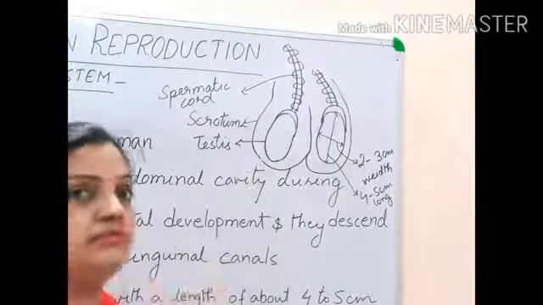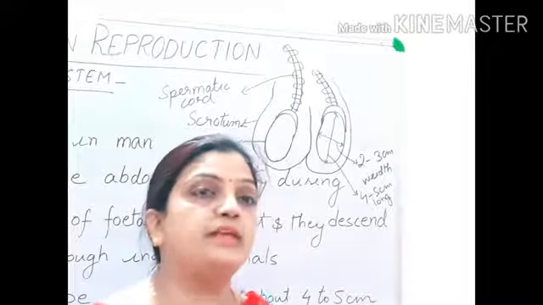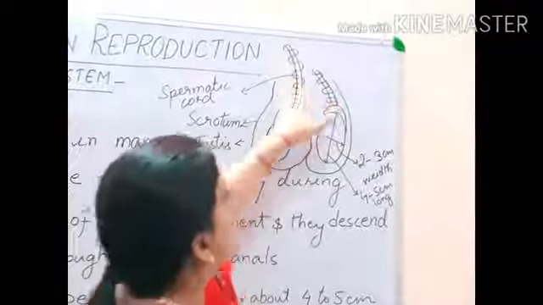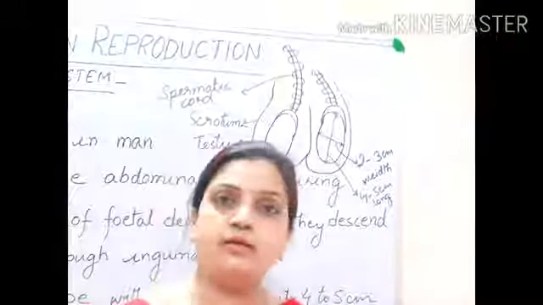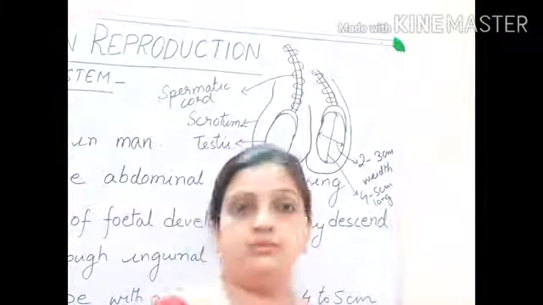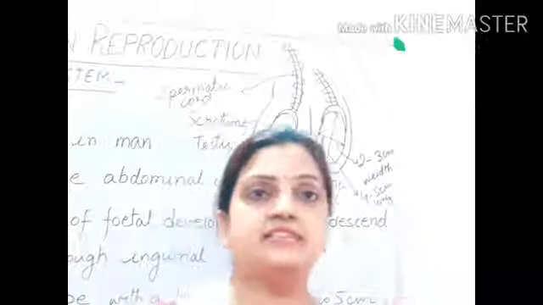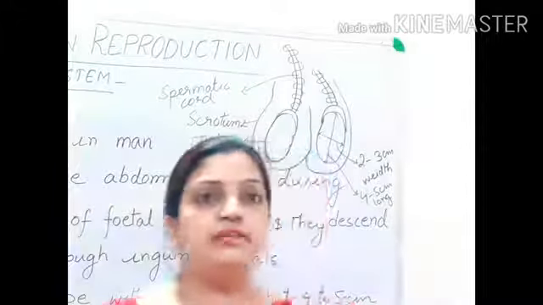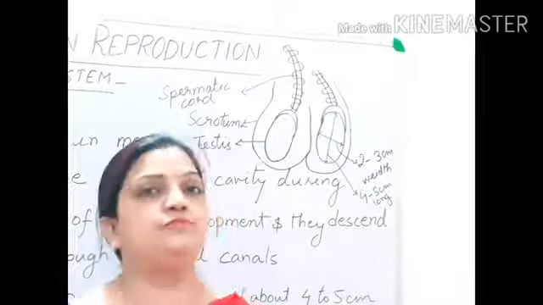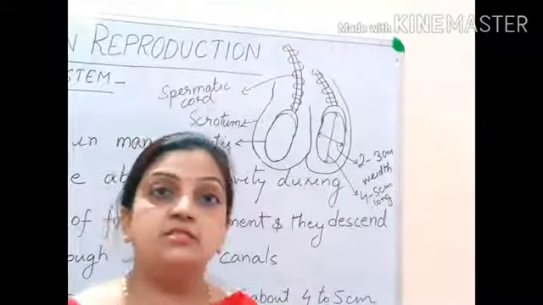The main thing which was very necessary for us to understand is what the spermatic cord is. You can see I have drawn here, this is the spermatic cord, and this spermatic cord still persists in the body of the males. I told that during the 7th month of fetal development, this testis descends down from the intra-abdominal cavity to the extra-abdominal cavity in the scrotum, and your spermatic cord still persists.